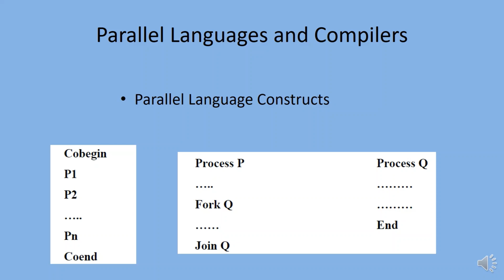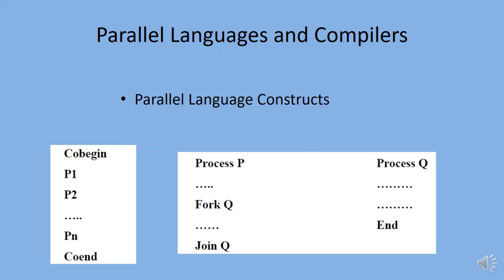Finally, we introduce the fork and join commands in the following example, as shown in the diagram. During the execution of process P, we can use a fork Q command to spawn a new process Q. The join Q command recombines the two processes into one process.